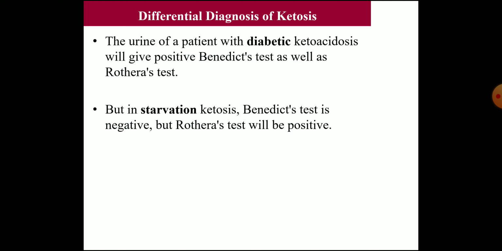Now, how will you differentiate between the diabetic ketoacidosis and the starvation ketoacidosis? The urine of the patient with diabetic ketoacidosis will give a positive Benedict's test as well as the Rothera's test. Both will be positive because it is a condition where diabetes is there. But in the starvation ketosis, Benedict's test will be negative and the Rothera's test will be positive because due to starvation, there will be hypoglycemia, and so there won't be any sugar in the urine. And if you do the blood test also, the level of glucose will be decreased.